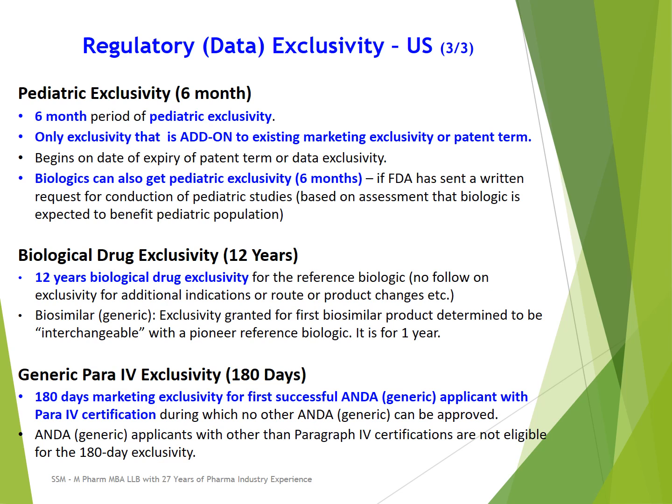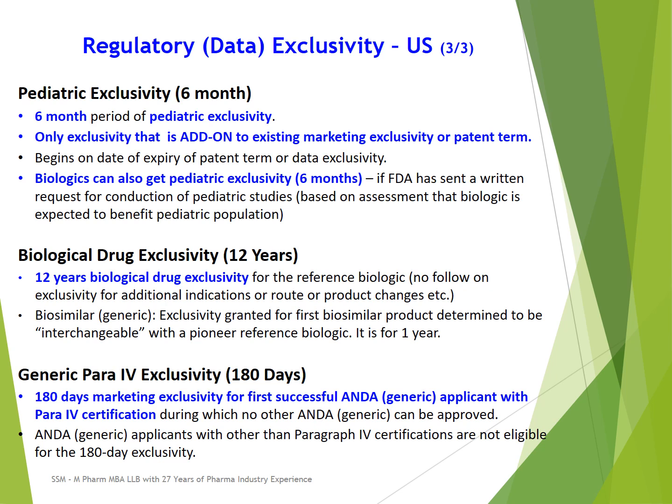So during these 12 years, the generic version, which is called a biosimilar, cannot be approved by US FDA. But after 12 years, the biosimilar application can be approved. So a biosimilar, which is the generic version of a biological innovator drug, can be approved after 12 years.